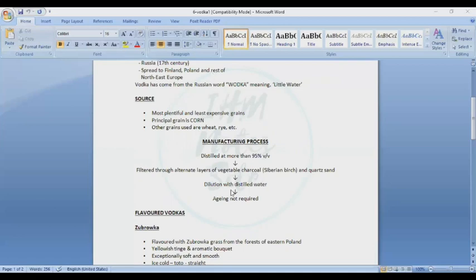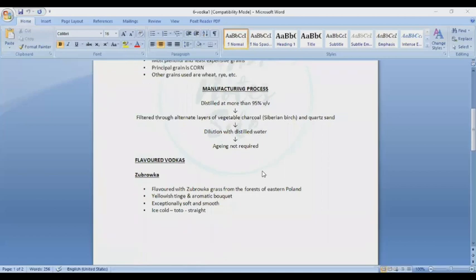Right. Let's look at the manufacturing process. First, we do the distillation at more than 95% ABV, volume by volume. Then it is filtered through alternate layers of vegetable charcoal, Siberian birch charcoal, and pottery stand. Dilute with distilled water, and aging is not required.